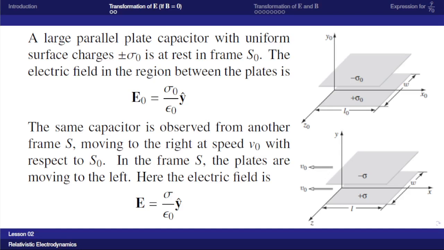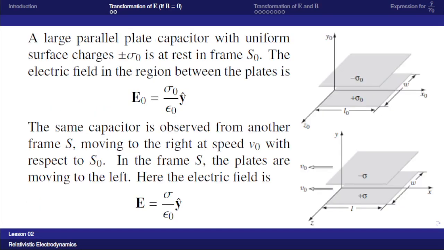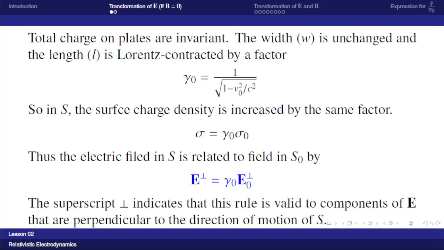Now what is the relation between sigma and sigma 0? That is, the charge densities in the first and second frame. The total charge on the plates is invariant, but the width is unchanged. Width means here the width is perpendicular to the x direction and length is along the x direction. So the second frame is moving along the x direction, which means the length will be contracted along the x direction, and there will be no change in the width because it is perpendicular to the direction of motion.